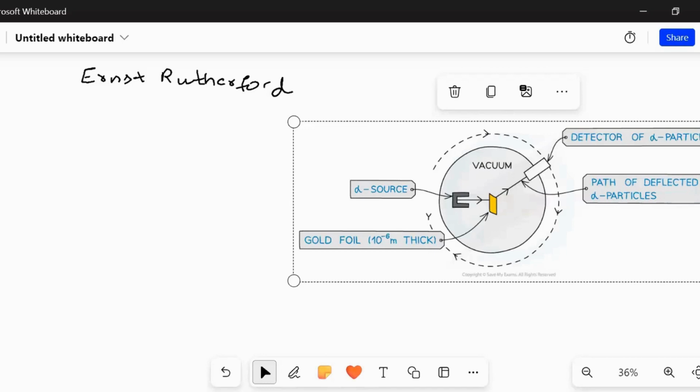Another point is that, will you agree that gold is the most malleable metal? That's one of the main reasons. As gold is the most malleable metal, and he wanted the thinnest layer of the metal, hence he used gold. Are you getting what I'm saying? Mainly with respect to the malleable property, gold is the most malleable material. That's his main intention.